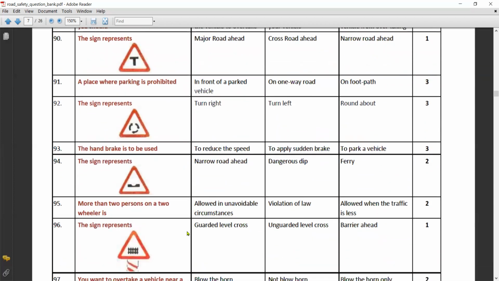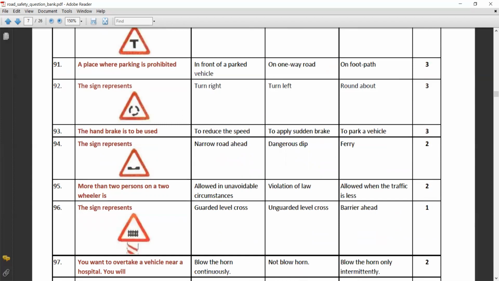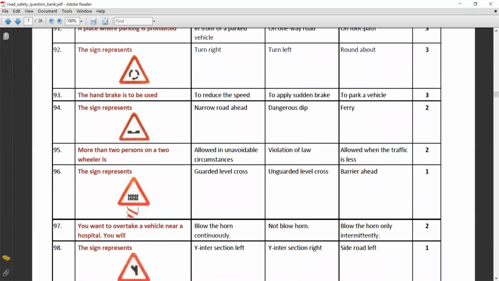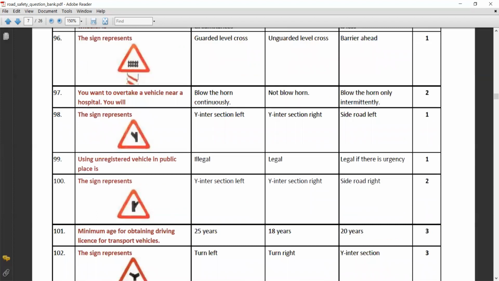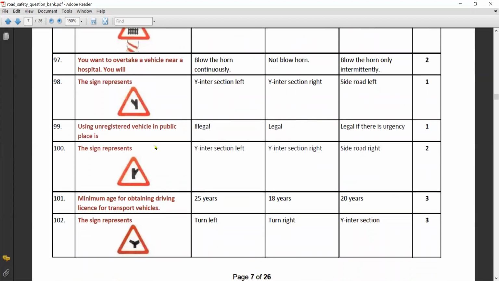This sign represents ferry. More than two persons on a two-wheeler is a violation of law. This sign represents guarded level crossing. If you want to overtake a vehicle near a hospital, you should not blow the horn. This sign represents Y intersection left.